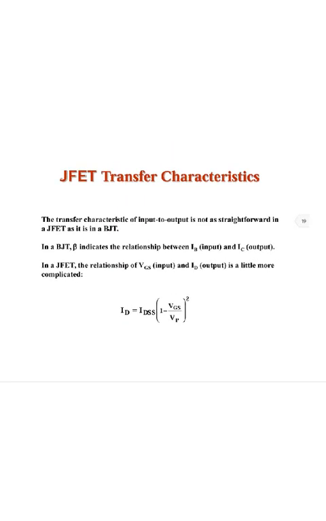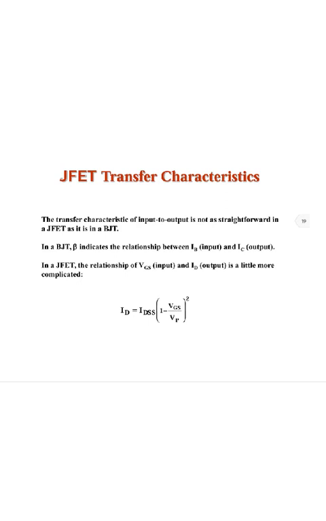JFET transfer characteristics. The transfer characteristics of input to output are not as straightforward in a JFET as they are in the BJT. In a BJT, beta indicates the relationship between the IB input and the output.